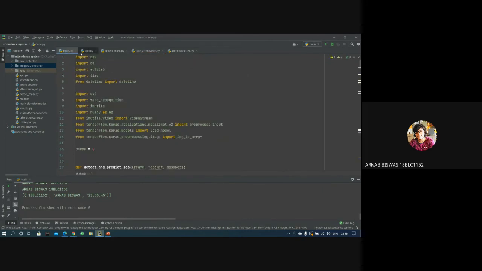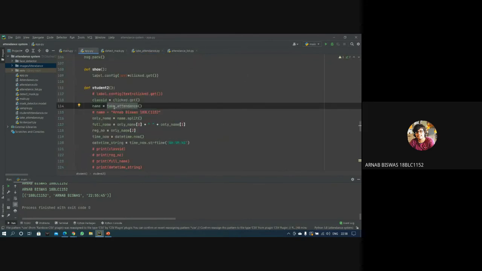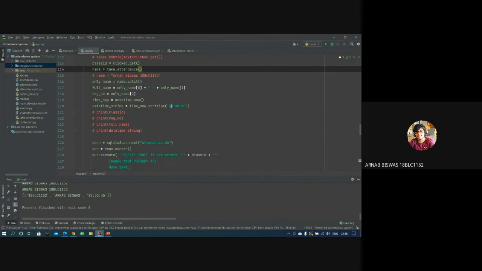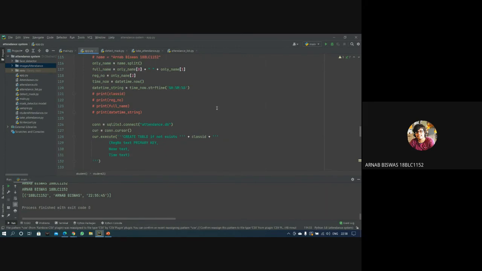Basically, an array will be fed into this name, similar to this. I have commented this line, but it is sort of this only. It is some name and our registration number. After that, we have done some text processing where the registration number is separated from the name, and we are giving 3 columns in our database: the registration number, the name, and the date and time when the person gives attendance.